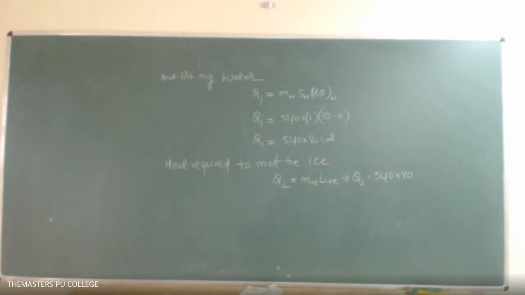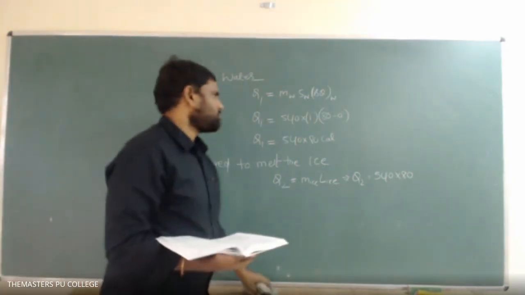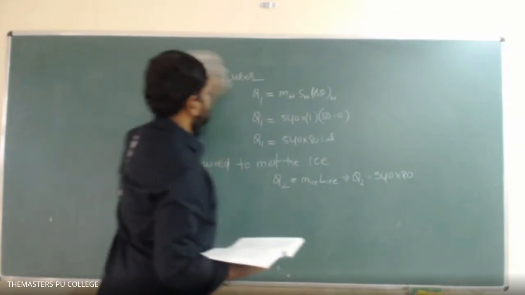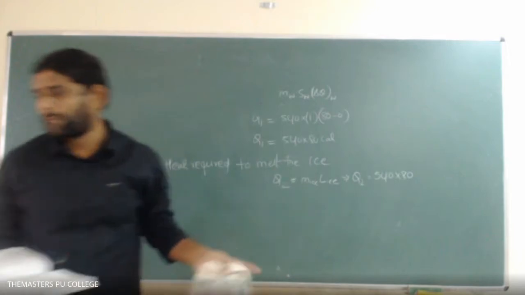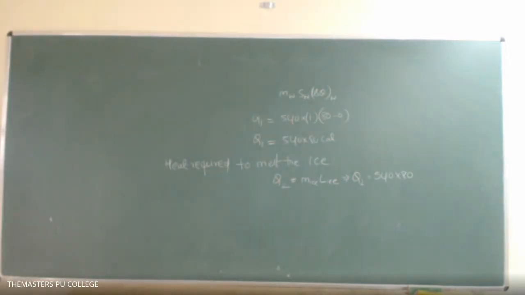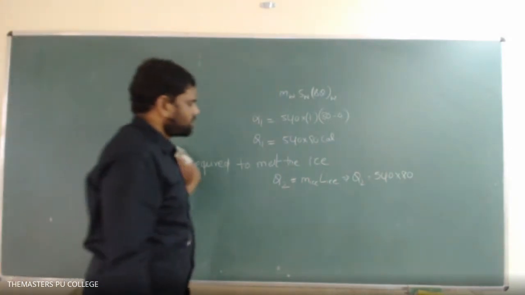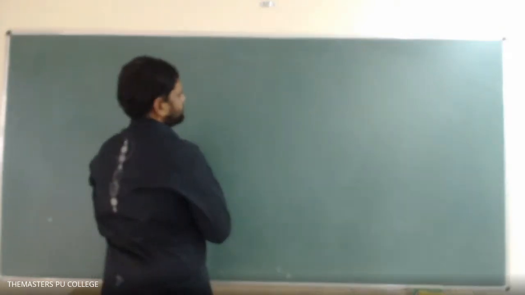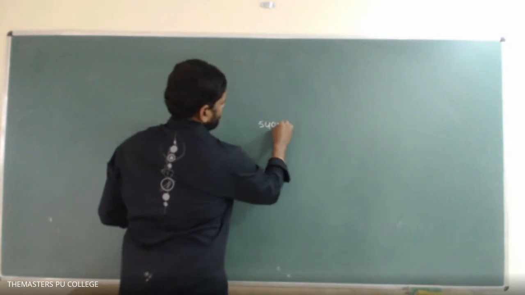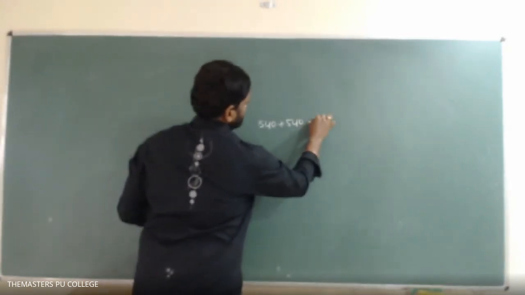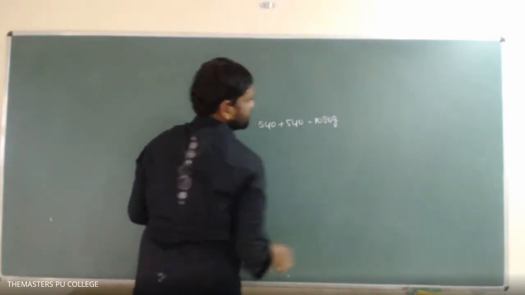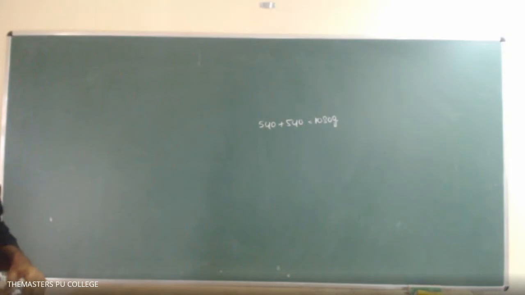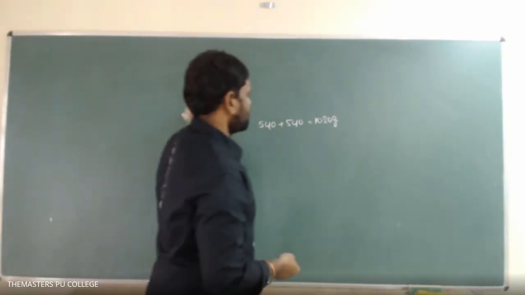The final amount of ice in the system is 0. And the final amount of water in the system is 540 plus 540, that equals 1080 gram.